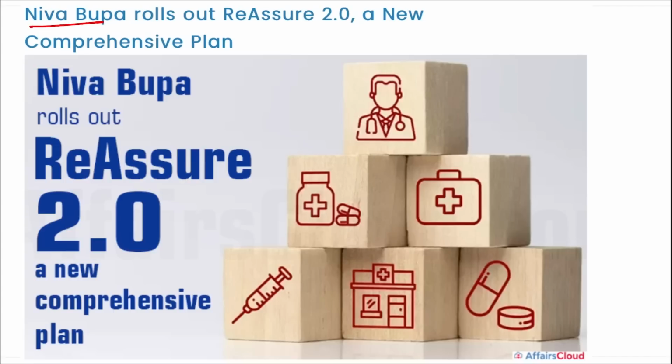Next is your Niva Bupa. They have rolled out Reassure 2.0, a new comprehensive plan. Niva Bupa Health Insurance Company, that was earlier known as Max Bupa Health Insurance, has launched Reassure 2.0. This is an A plus variant of the current Reassure plan. The current plan provides the benefits of Reassure, Booster and Safeguard, but the new A plus variant will offer greater benefits also.